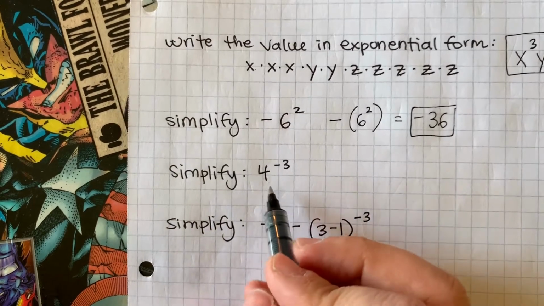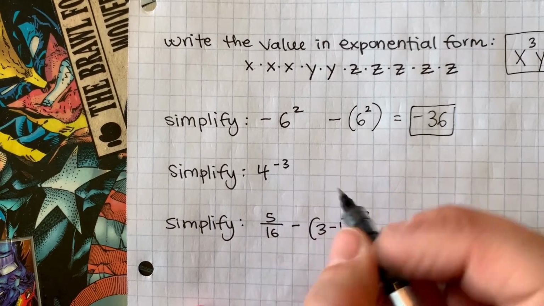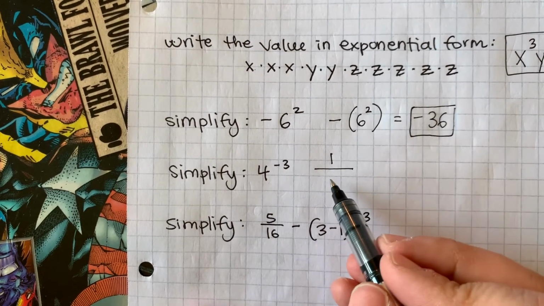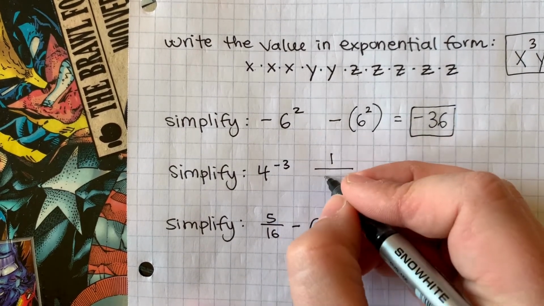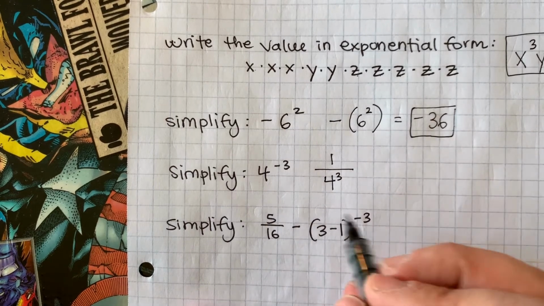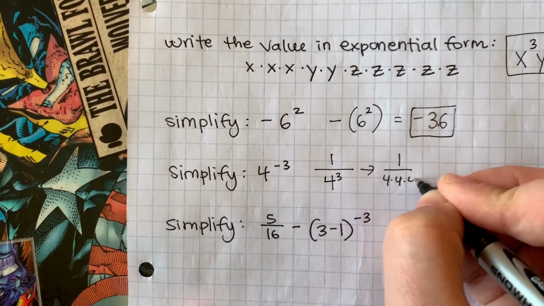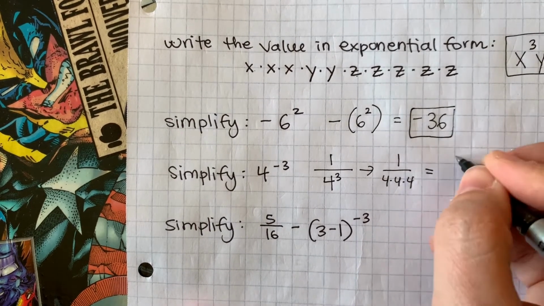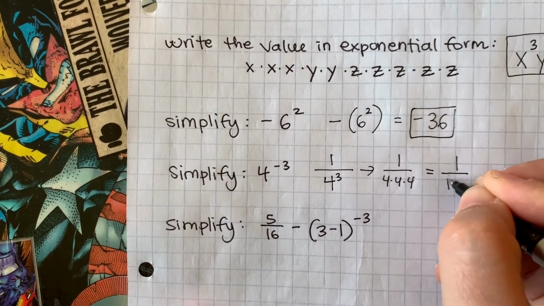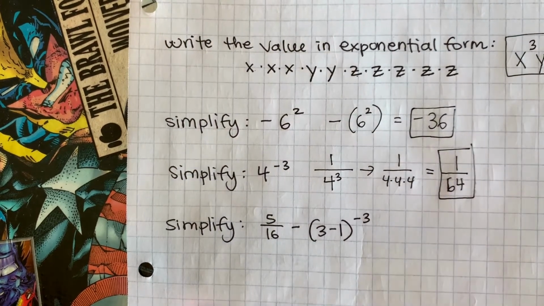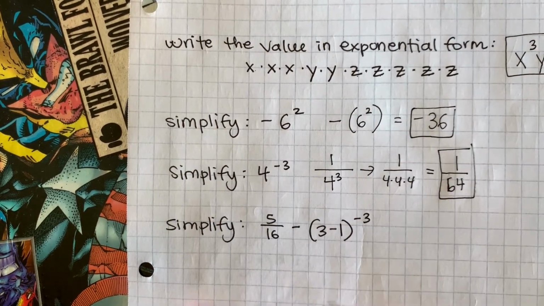All right, coming here, we're going to simplify. We have a negative exponent right away. That means my answer is going to be 1 over, and then it's going to be 4 to the third power. So it's going to be 1 over 4 times 4 times 4. So my final answer is 1 over 64. That is 4 to the negative third simplified.